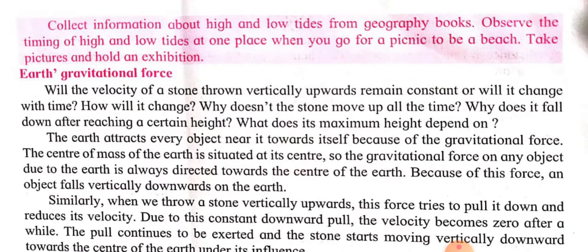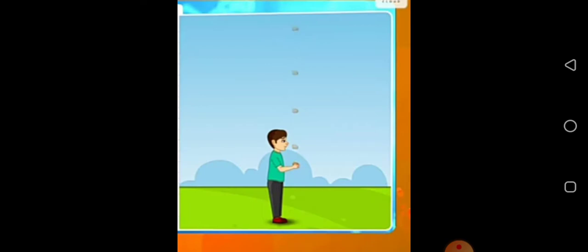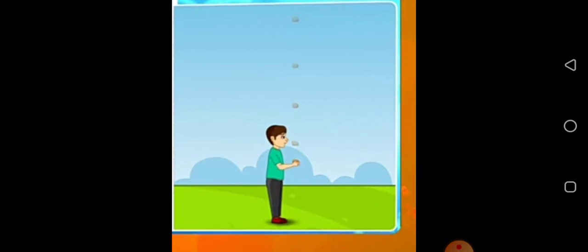Next bit, Earth's gravitational force. See here, a boy throws a stone in the vertically upward direction. The stone is moving vertically upward. We observe that the velocity of the stone starts to decrease as it moves upward.